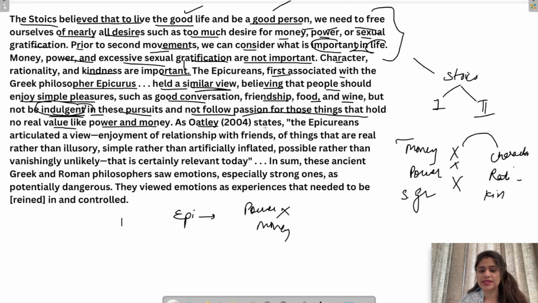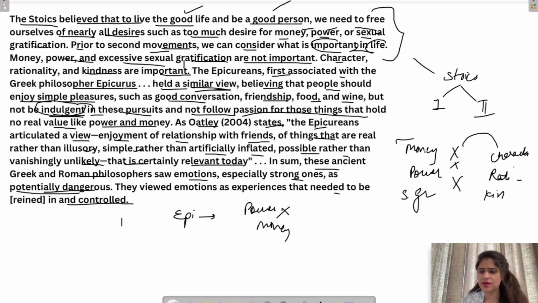As Oatley states, the Epicureans articulated a view. Enjoyment of relationship with friends, of things that are real rather than illusionary, simple rather than artificially inflated, possible rather than vanishingly unlikely, that is certainly relevant today. In sum, these ancient Greek and Roman philosophers saw emotions, especially strong ones, as potentially dangerous. They viewed emotions as experiences that need to be reined in and controlled.